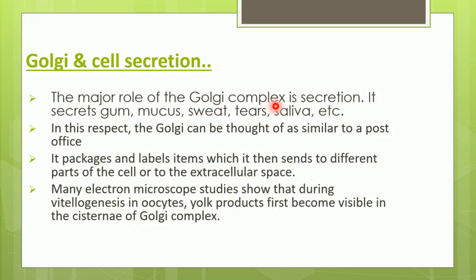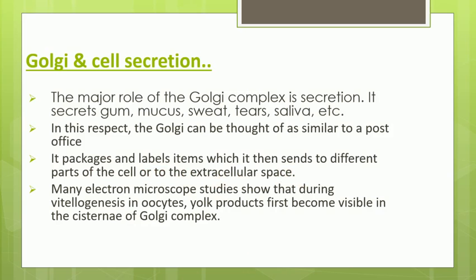So in this respect, Golgi can also be called a post office. First of all, it packages all these different secretions, it labels them, and it sends these secretions to the different parts or out of the extracellular space.